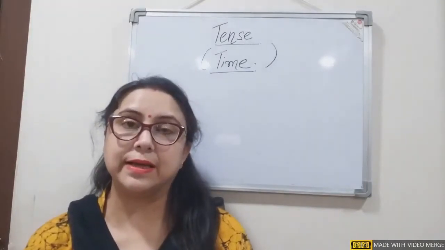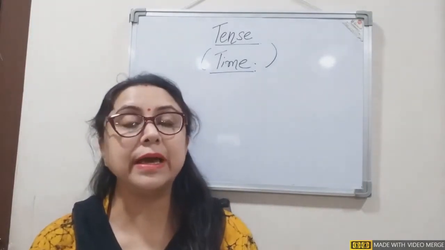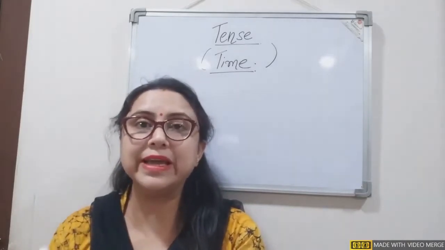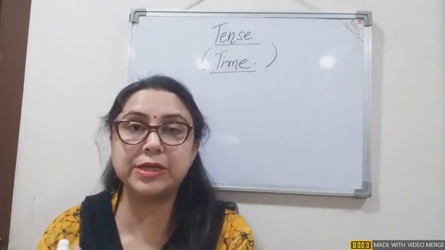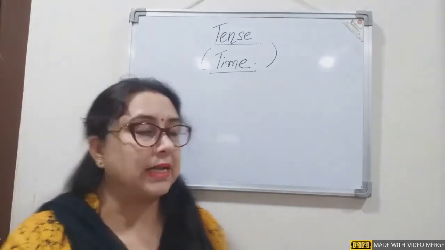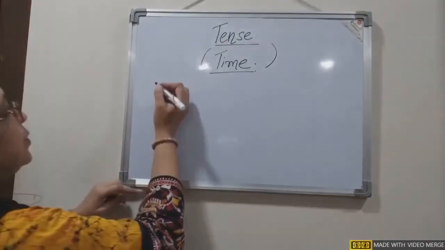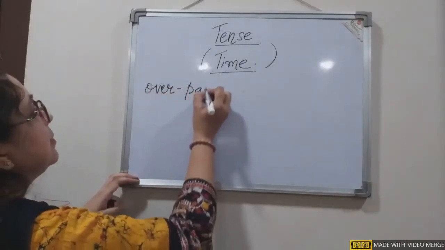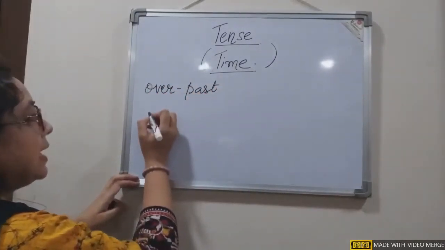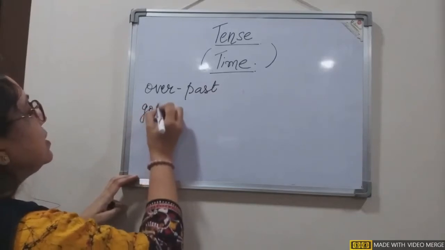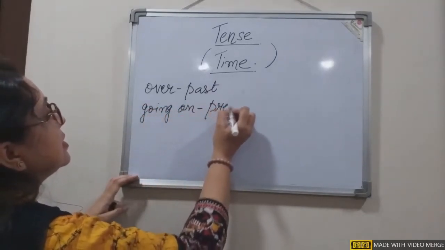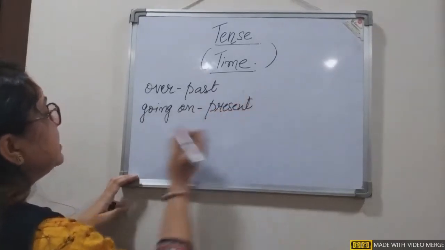Next, we understand that time can be divided into three parts, three time frames. The time which is over, that is past tense. The time which is going on, that is present tense.